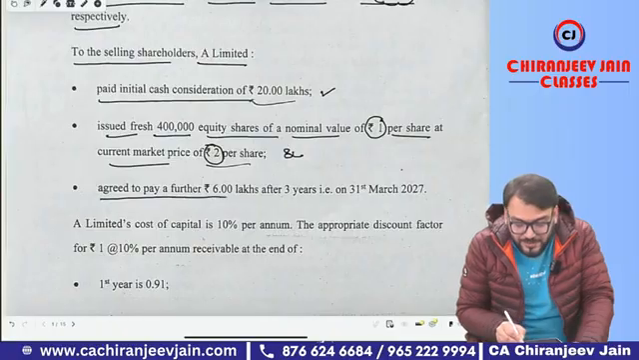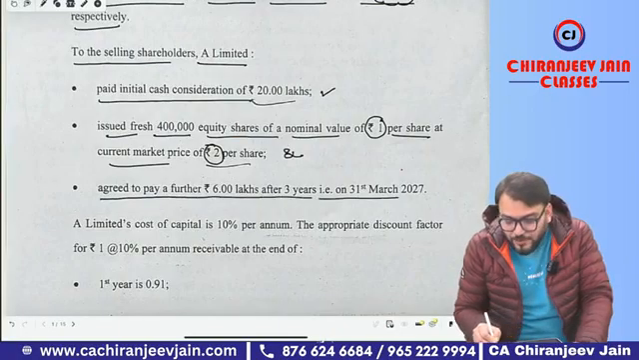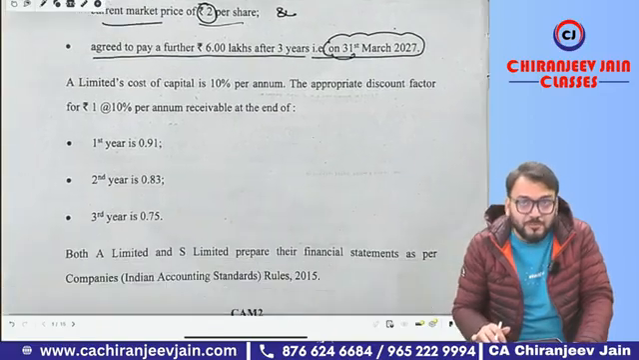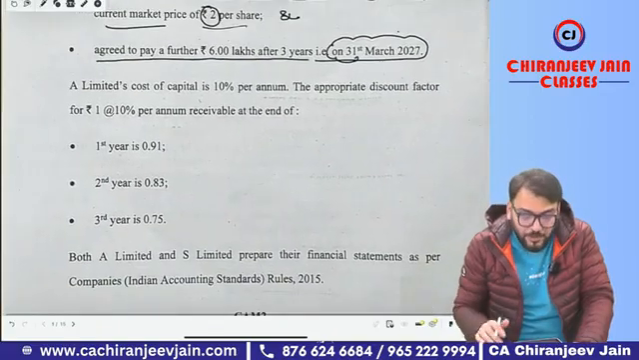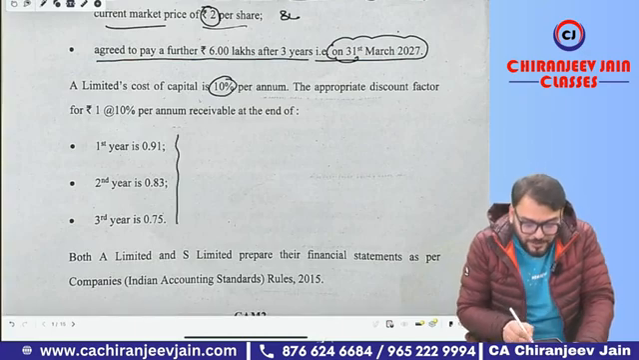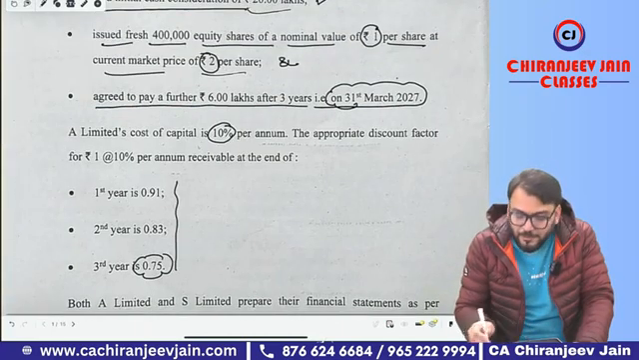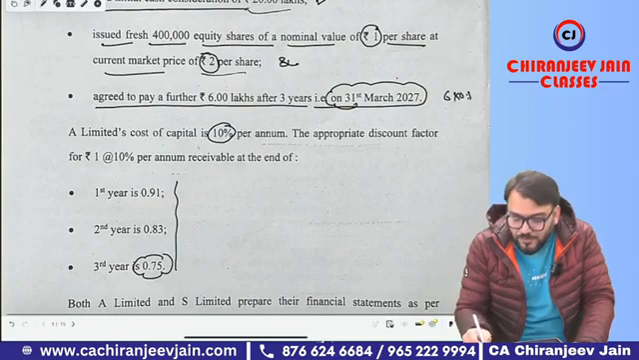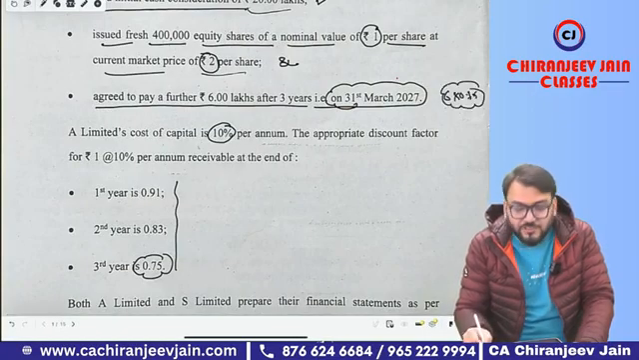It also agreed to pay a further 6 lakh after 3 years, that is on 31st March 2027. It becomes deferred consideration. Deferred consideration will be measured at present value. For that, they have given a cost of capital of 10%. They have given a discounting factor of 0.75 that will be multiplied. So 6 lakh into 0.75, and we can easily calculate the purchase consideration.